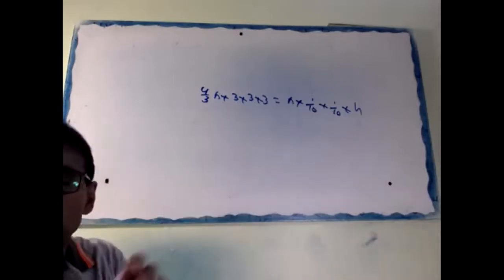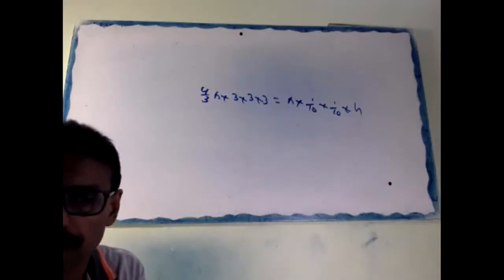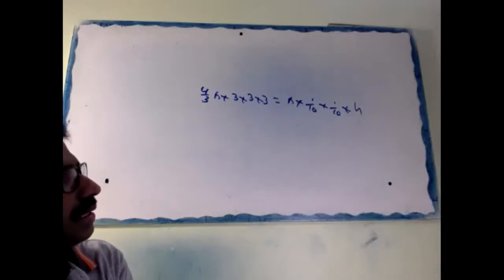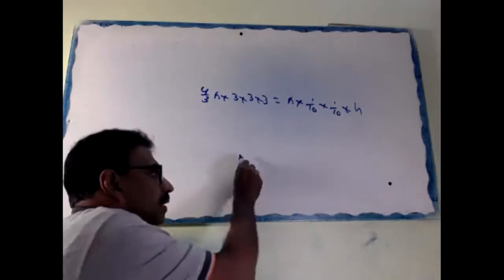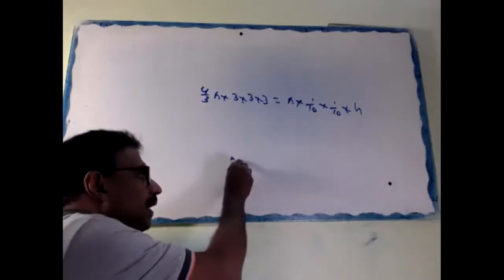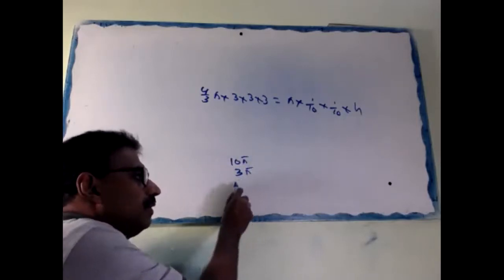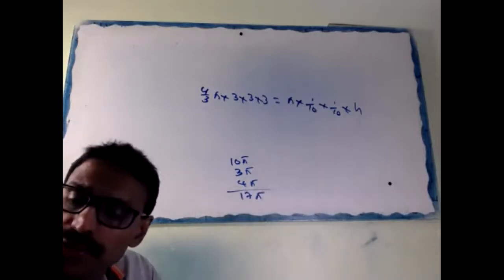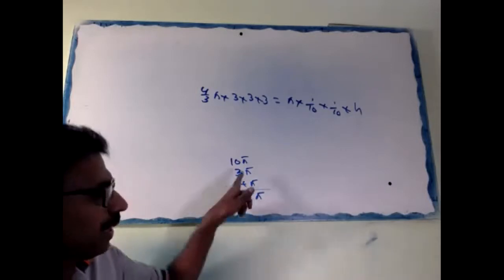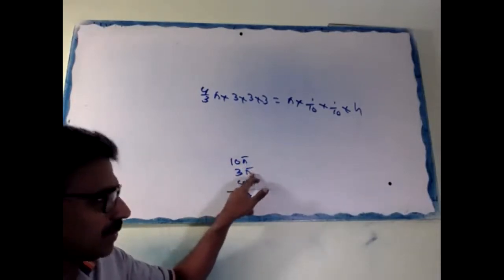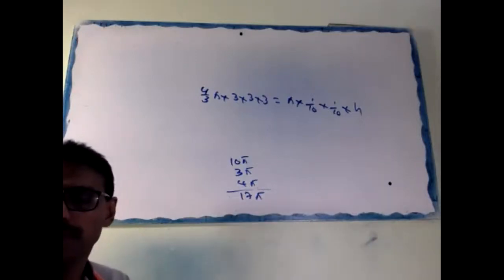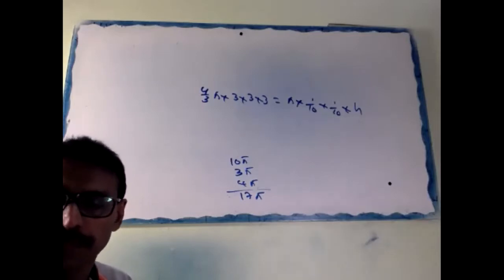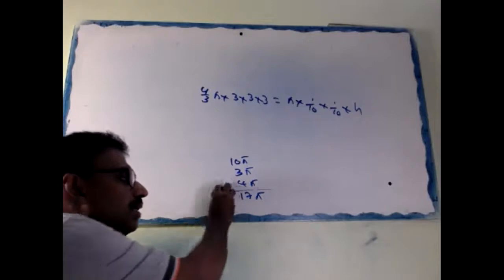Now, in this type of question, a combined figure, don't substitute pi values. In our test question, there was 10 pi here, 3 pi here, 4 pi, so just add them: 17 pi. Then multiply with 22 by 7 or 3.14. Some guys multiply 22 by 7 each time, which is a waste of time. The easiest way is to add all and finally multiply by 22 by 7, or 3.14 depending on the question.